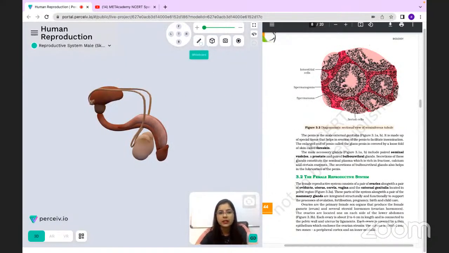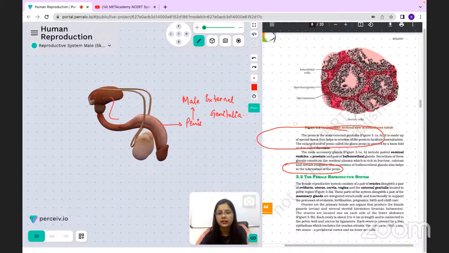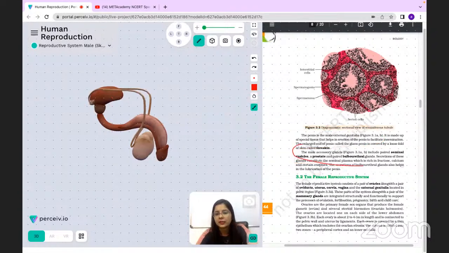So this part also we saw in this model, where these glands are actually found. Here it is mentioned that it is rich in calcium, fructose, certain enzymes and all those things that will actually help in the lubrication of the penis. So that is the case. So this is about the male reproductive system that we have seen.